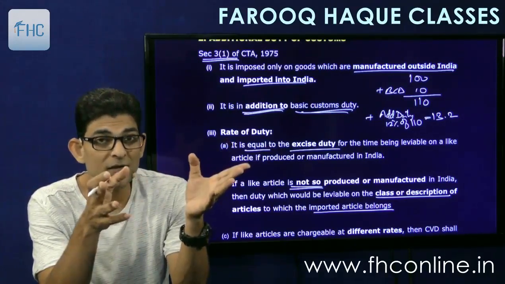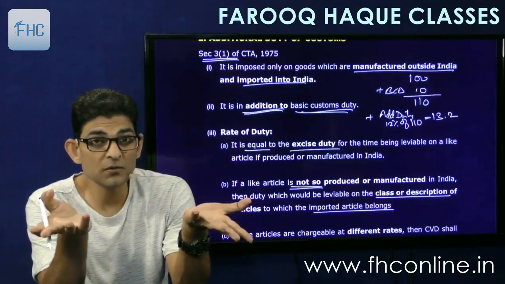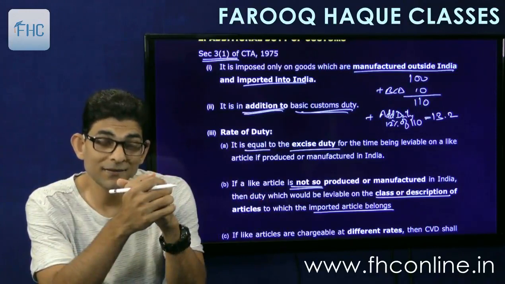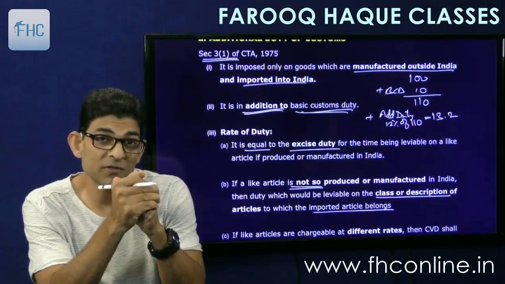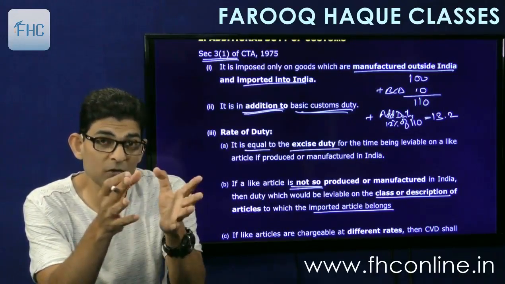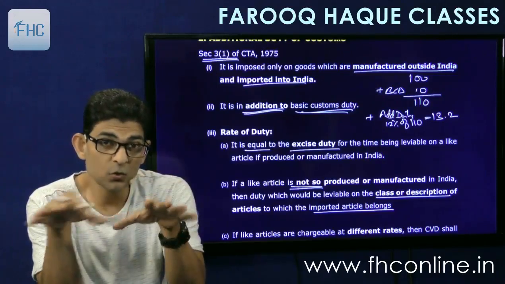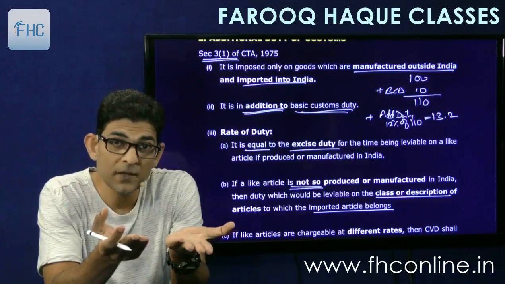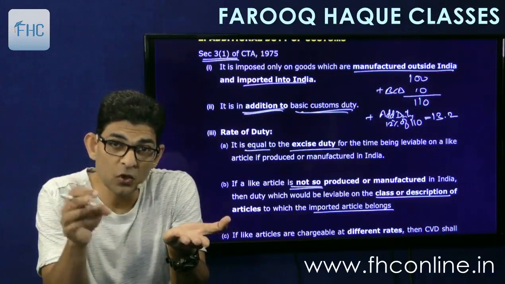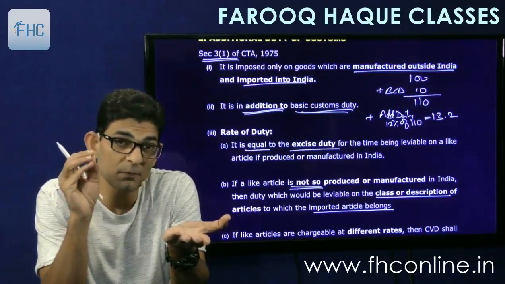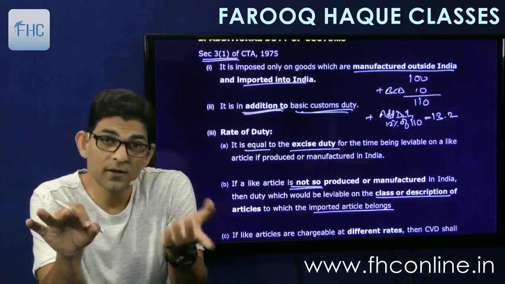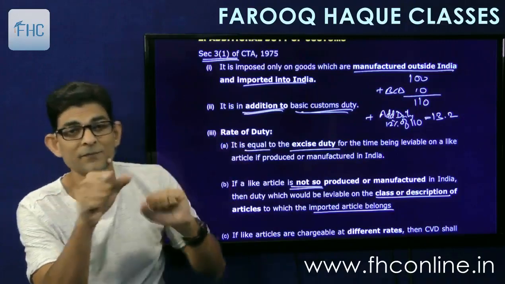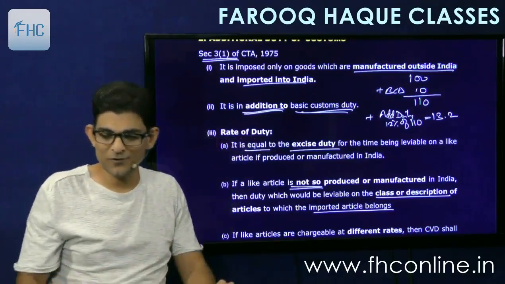Now you say that there is nobody in India to suffer any damage because there is no industry in India. Then why to charge countervailing duty? So government says no. The purpose of countervailing is not just to bring the goods at par, but to collect revenue for the government. So whether Indian goods are taxable or not, whether India produces those goods or not, the countervailing duty shall be applicable. We need to collect money for the government.